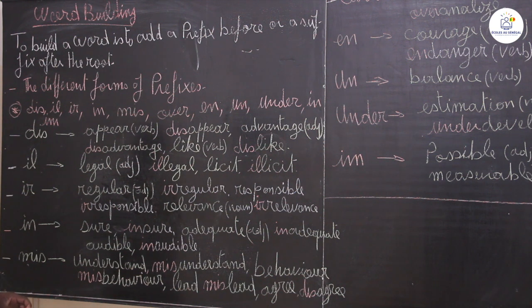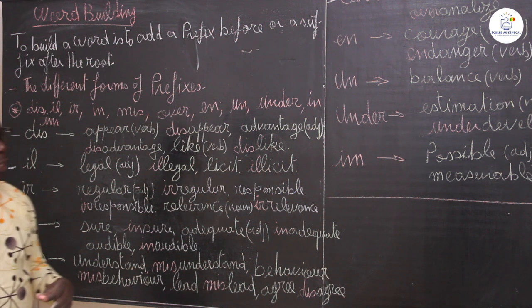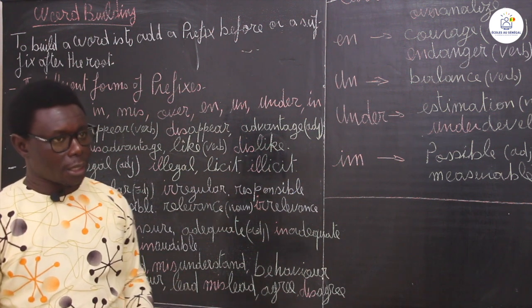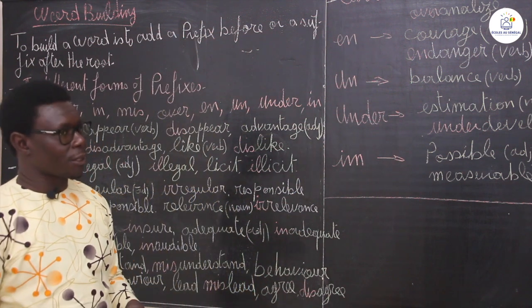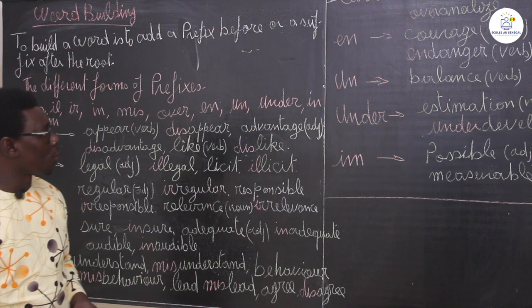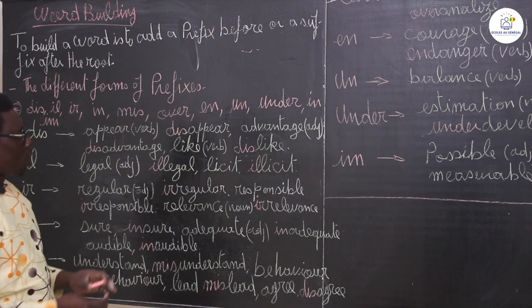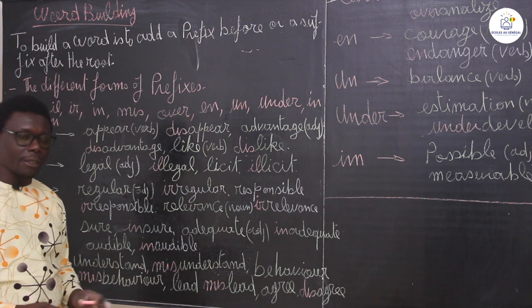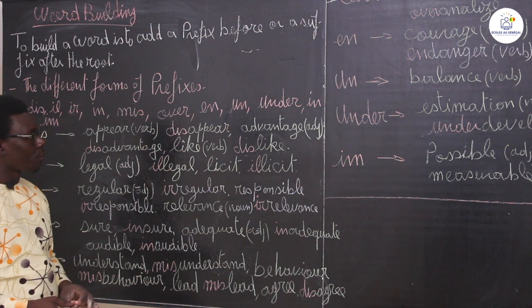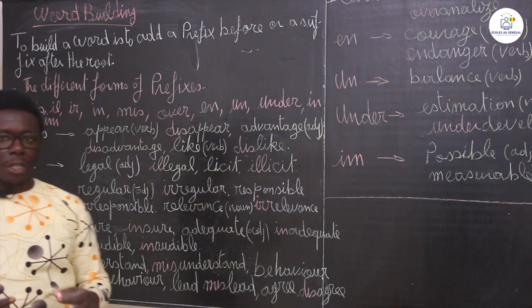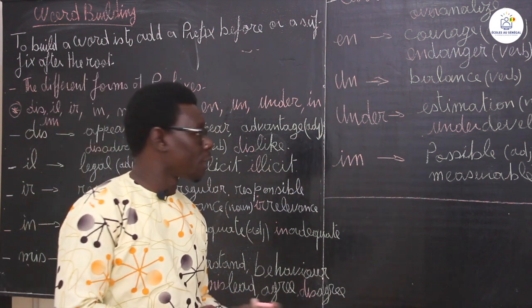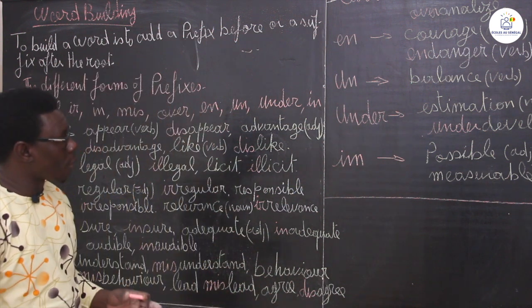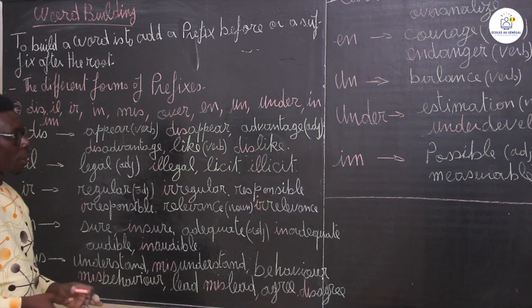So building a word is to add a prefix before or a suffix after the root. Okay, so you have the root, what we say radical in French, and from the radical you add a prefix or you add a suffix, okay, to have the meaning of a word.